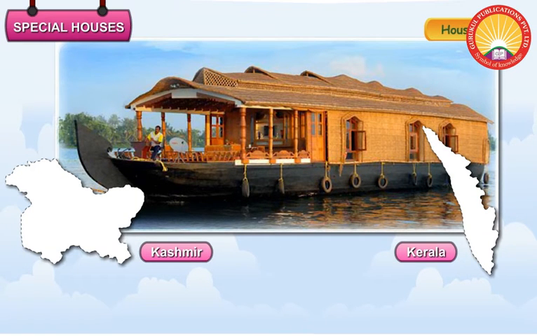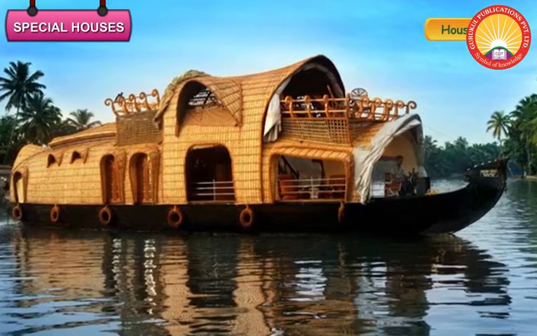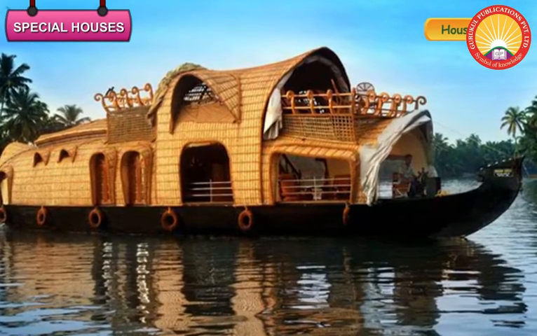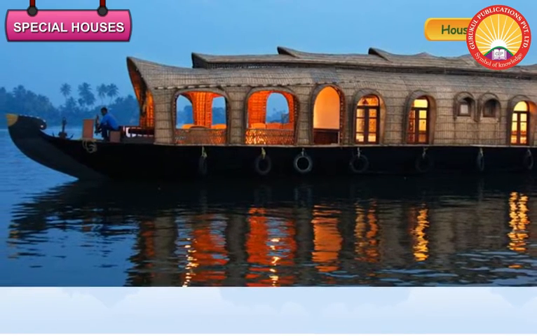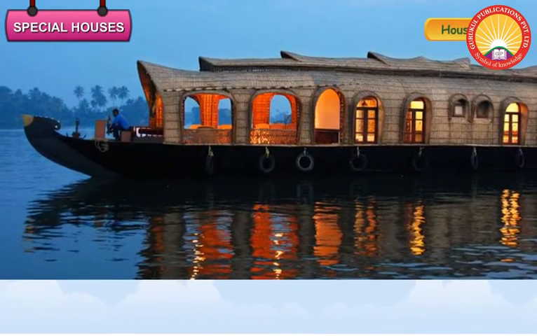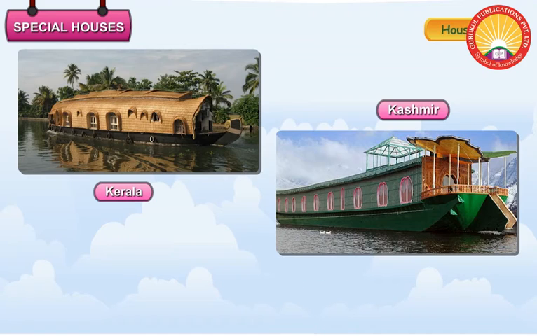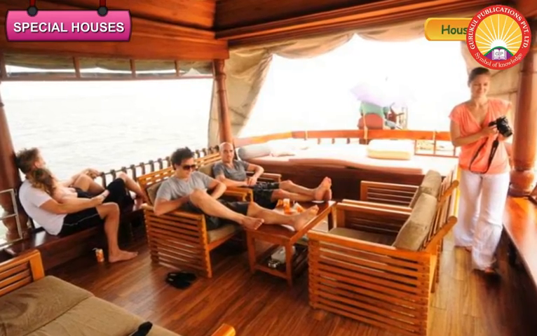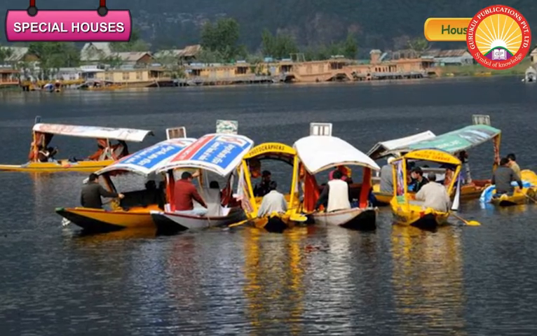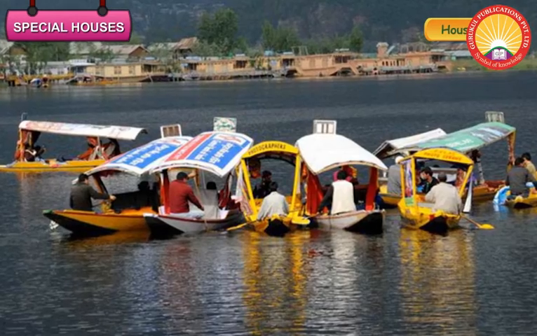Houseboats are found in Kashmir and Kerala. These houses are made of wood that float on water. They are usually moored as they have to be kept stationary at a fixed point. Houseboats in Kerala and Kashmir are made differently due to difference in the climate and the materials available. These houseboats attract tourists. Most of the tourists in Kashmir live in these houseboats.